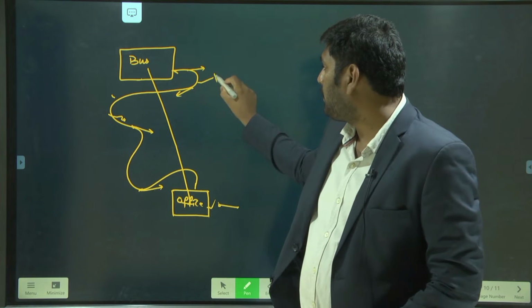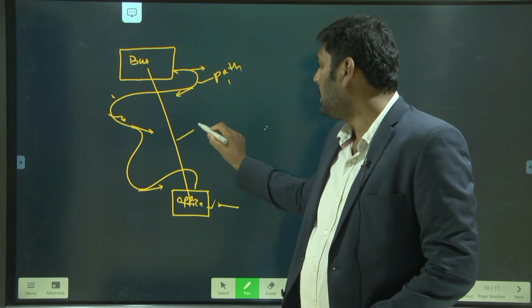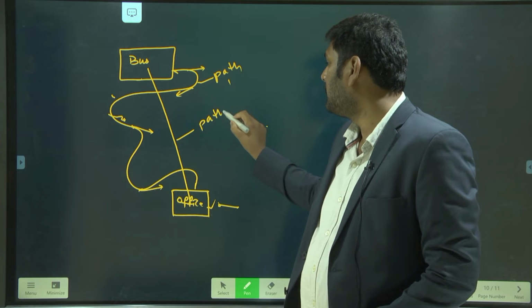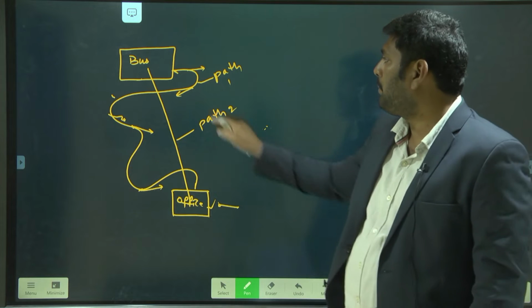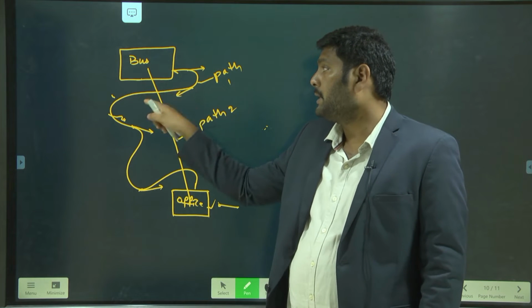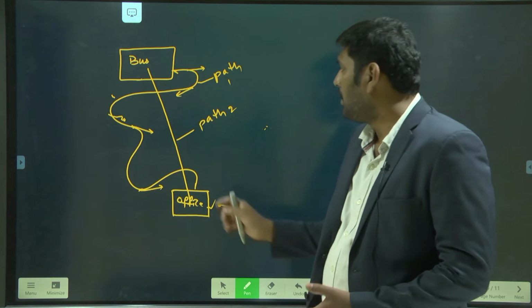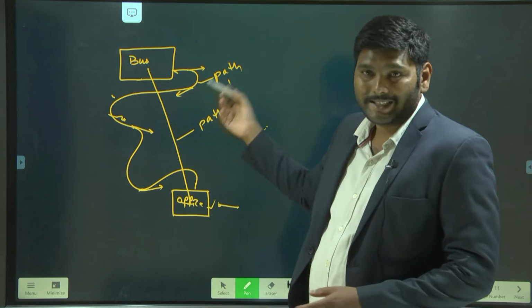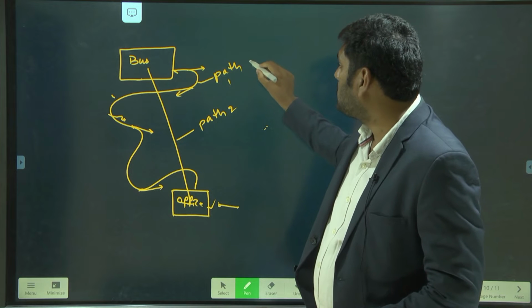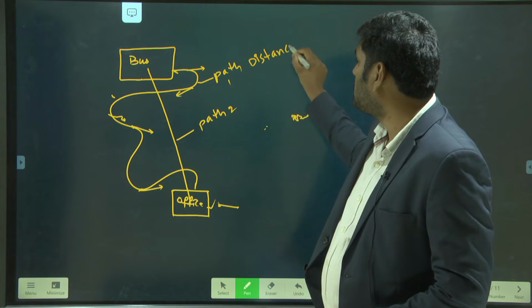Here we have two paths. Let me take this as path 1 and this as path 2. Path 1 is the actual length covered by the object to go from the bus station to the office, called distance.